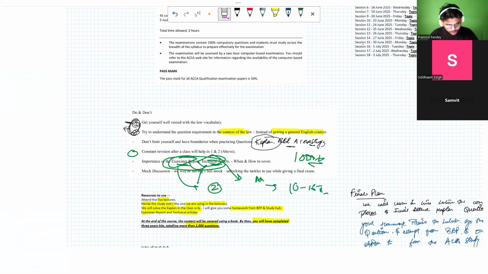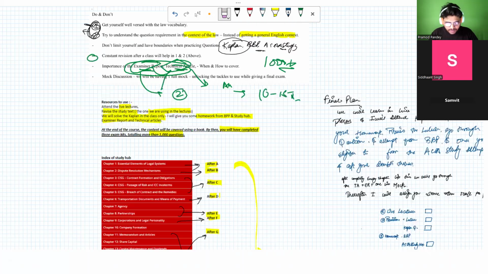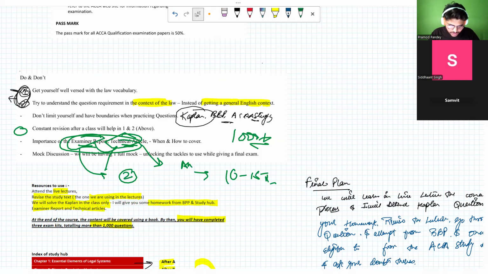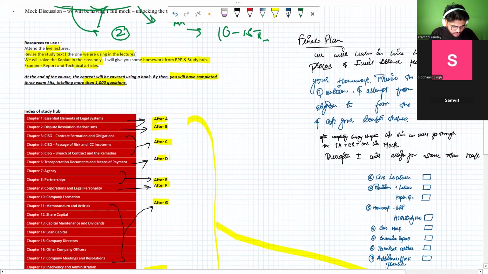Now we have been through the dos and don'ts. We have seen what we should focus on and how we can ensure that we pass. We also had a discussion about what resources we are going to use and what things to take care of. Now, moving ahead, I will tell you a few things.